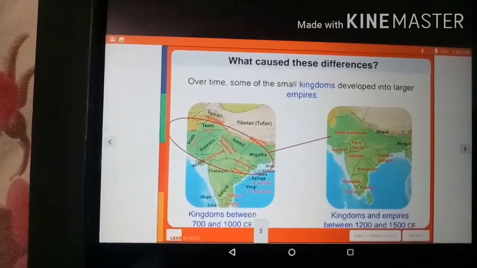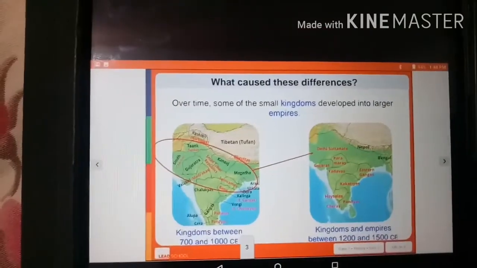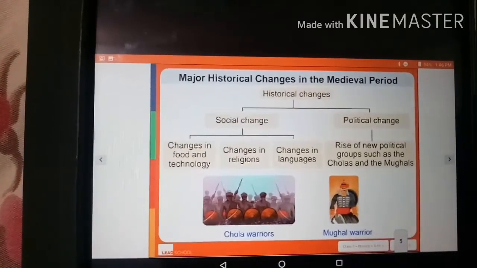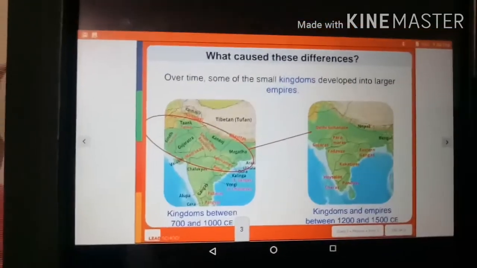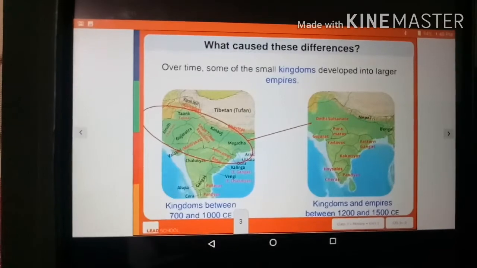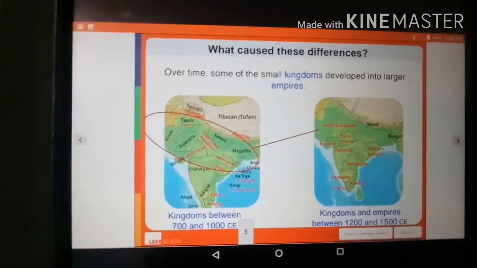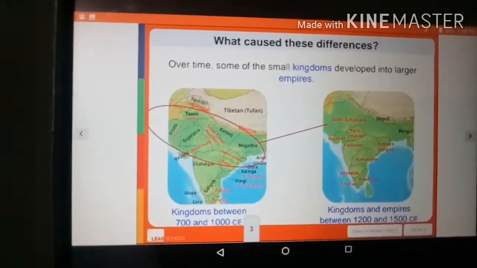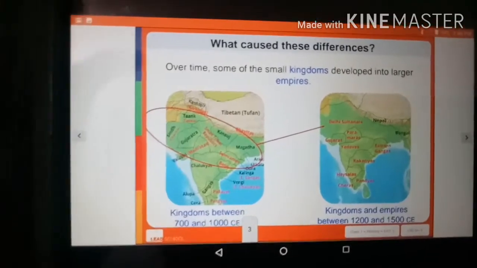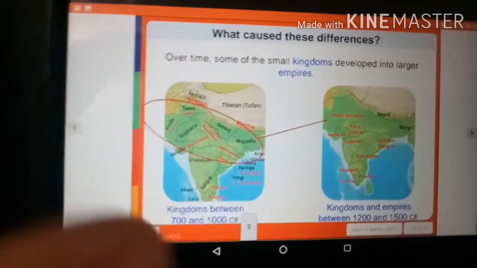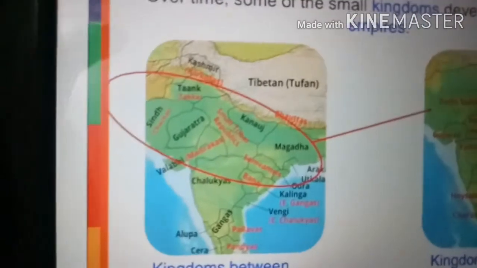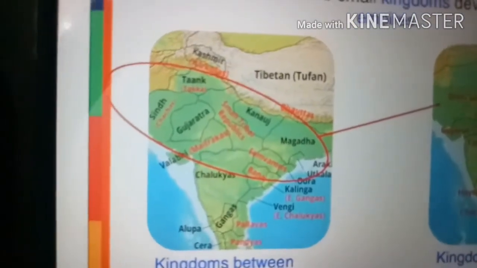As we just spoke about the different empires, that is Cholas and Mughals, here we can see the India map. Can you compare this map? Here we can see the kingdoms between 700 and 1000 CE. You can see that there are too many names, small kingdoms. You can see Kannauj, Magadh and Gujarat.